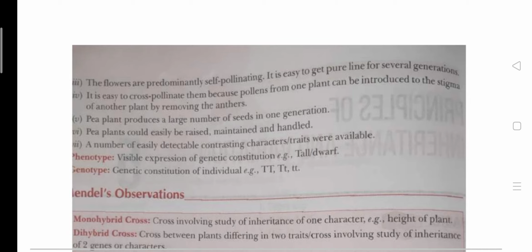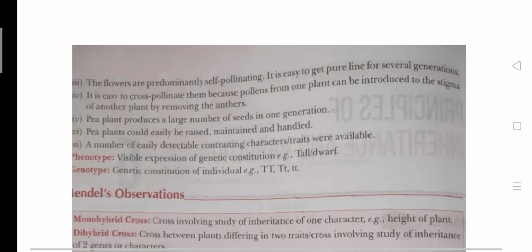Pea plants produce a large number of seeds in one generation. Obviously, from one plant he can get many seeds. He can preserve some seeds, and the other half can be used for the next experiment. Pea plants could easily be raised, maintained and handled. There is no problem with the maintenance and handling of pea plants.